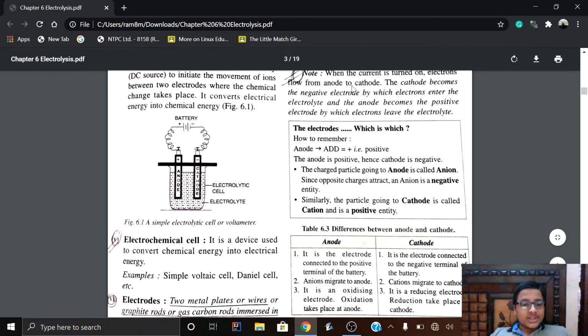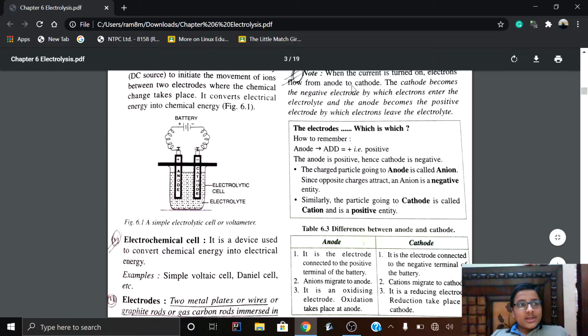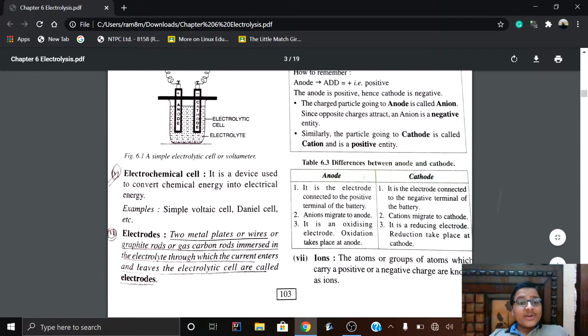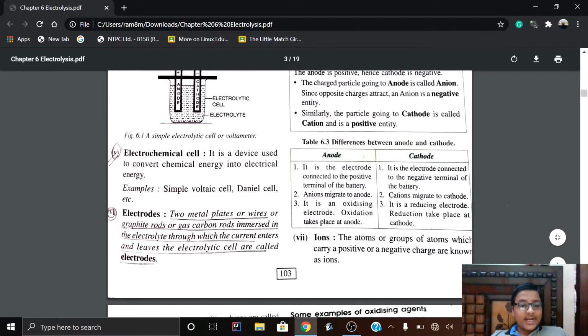So now there is the electrochemical cell. An electrochemical cell is a device that is used to convert chemical energy into electrical energy. Examples: the simple voltaic cell and the Daniel cell. That is, the electrochemical cell and the electrolytic cell are different. Take note that these are different.